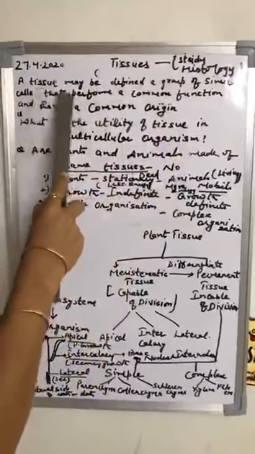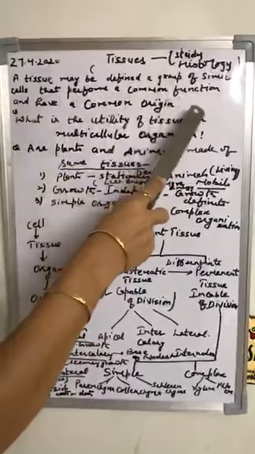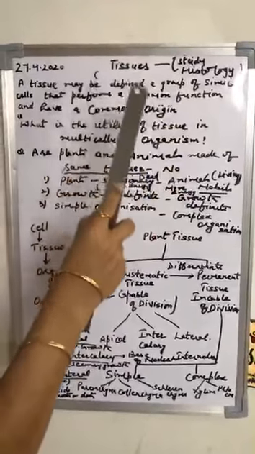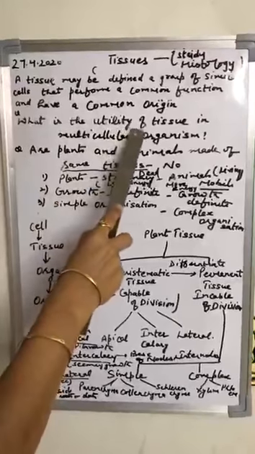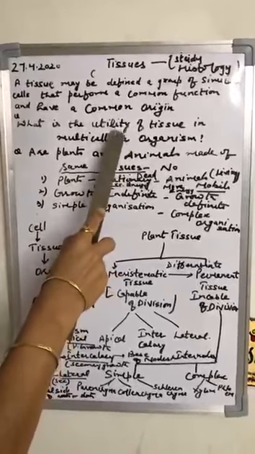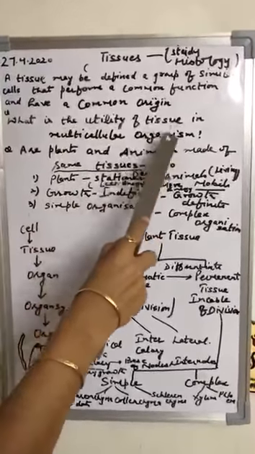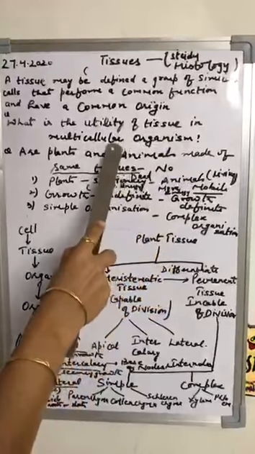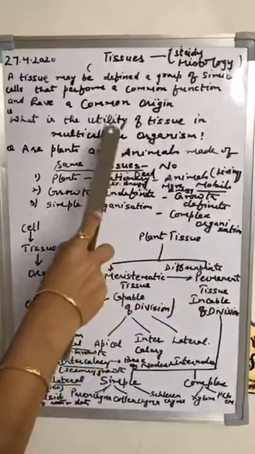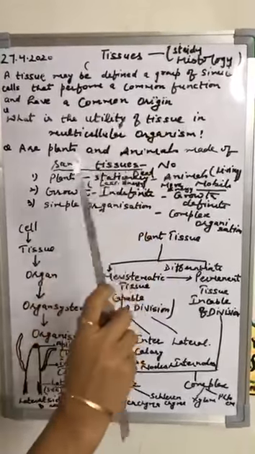What is tissue? Tissue is a group of similar cells that perform a common function and have a common origin. Now, you know that there are two types of organism, multicellular and single-celled organism. So, what is the utility of tissue in the multicellular organism? When we talk about the unicellular organism, a single cell is capable of performing all the function of the body.